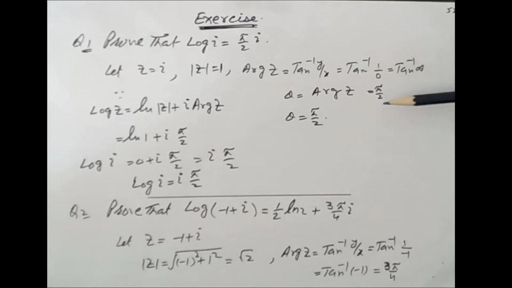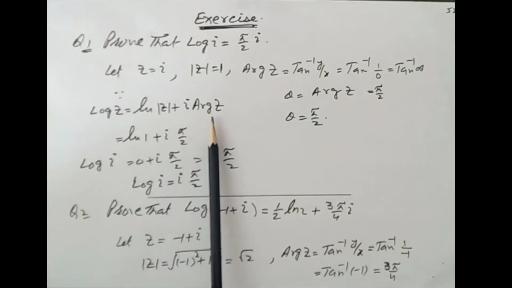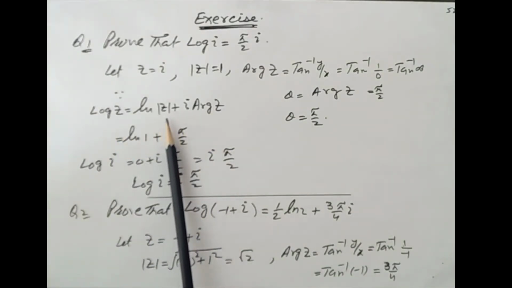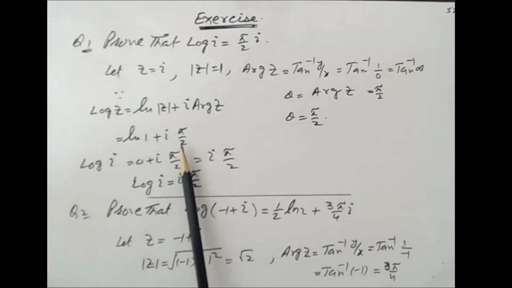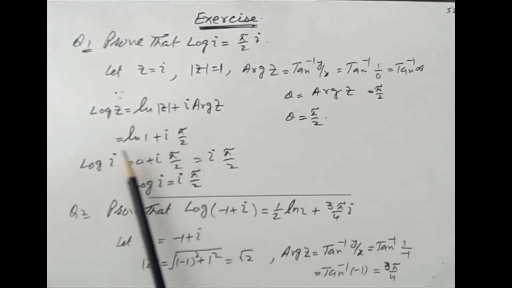Tan inverse infinity is equal to pi by 2, and argument of z is theta. So theta, called the argument of z, is equal to pi by 2. Now by using the formula, log of z equals log of modulus z plus iota argument of z, since modulus z equals 1 and argument of z equals pi by 2, here we put argument of z equal to pi by 2.